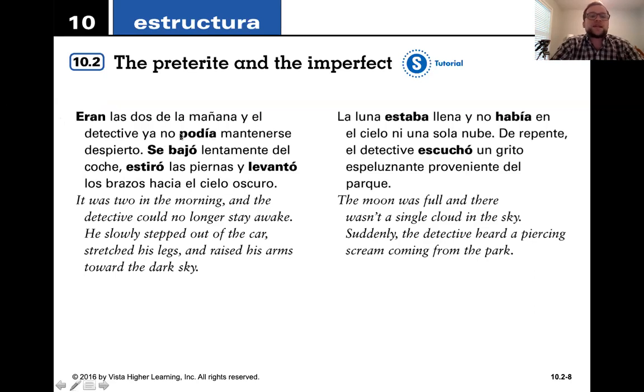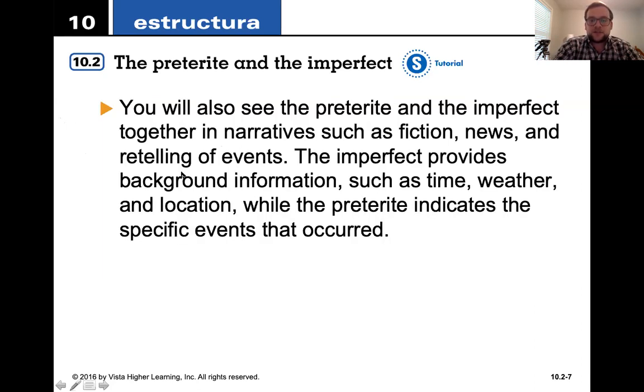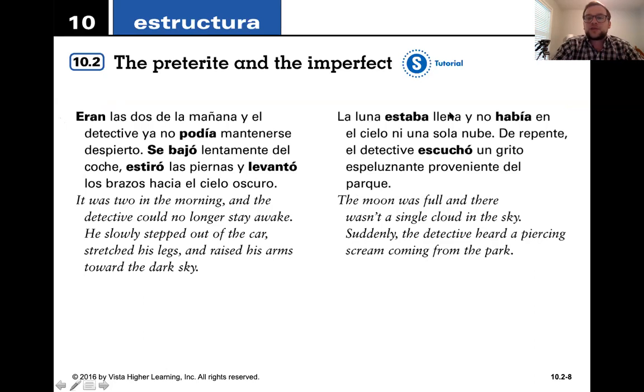So, eran las 2 de la mañana y el detective ya no podía mantenerse despierto. Se bajó lentamente del coche, estiró las piernas y levantó los brazos hacia el cielo oscuro. Okay, so that's just setting the stage with the background, like the weather and the time, and then it's talking about the events that occurred with the preterite. La luna estaba llena y no había en el cielo ni una sola nube.